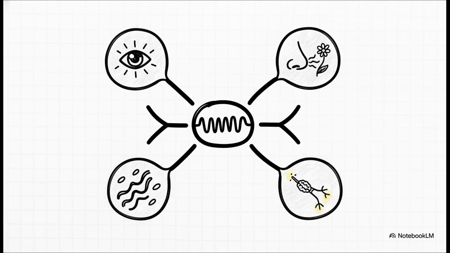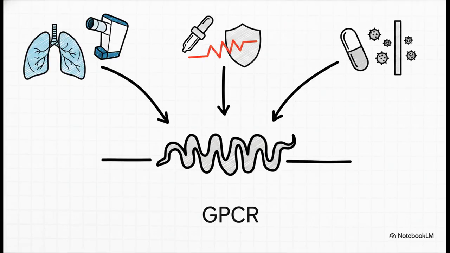If that sounds like some super dense biochemistry, let's ground it in everyday reality. You are heavily relying on GPCRs right this very second. They are directly responsible for your light detection, which is allowing you to watch this explainer. They drive odorant detection, hormone detection, and the neurotransmission keeping you focused right now. They are, for all intents and purposes, the primary biological interface between you and the outside world. And because they're absolutely fundamental to how we experience the world, they are the ultimate target for pharmacological system hacks.